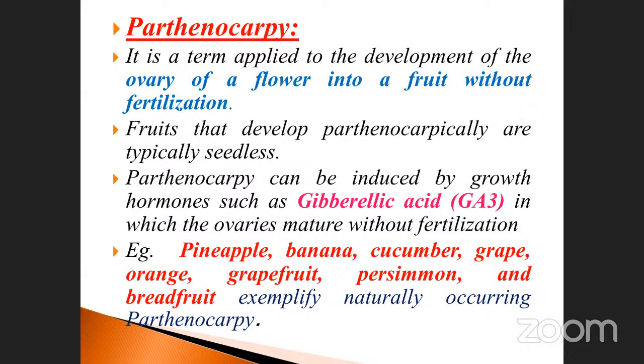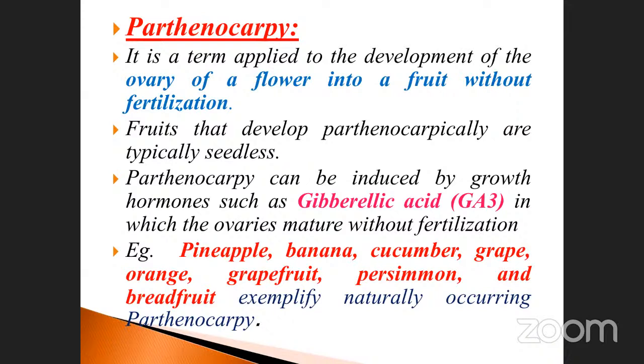Not only that, growth of the plant. In our body of study there are so many hormones: auxin, gibberellin, cytokinin, ethylene, and abscisic acid. These are the 5 hormones you are going to study in hormone regulators and so on. Which one is very essential for the parthenocarpic inducing process? One of the phytohormones is gibberellic acid. Yesterday I told you gibberellic acid was isolated from a fungus called Gibberella fujikuroi. So you must note it down.